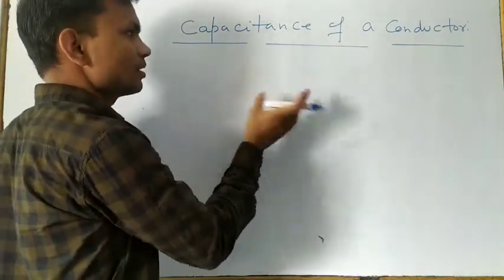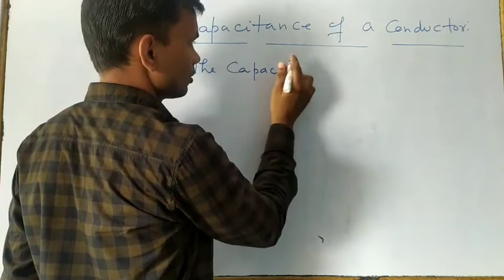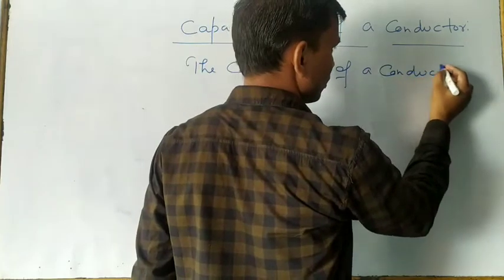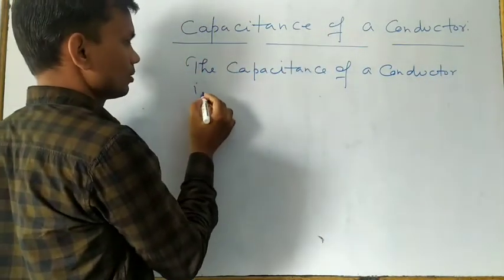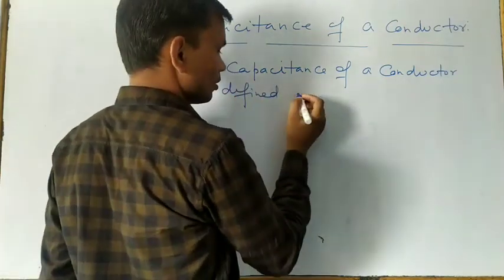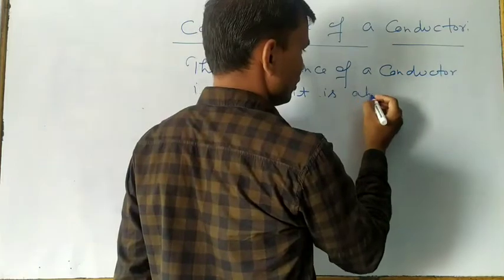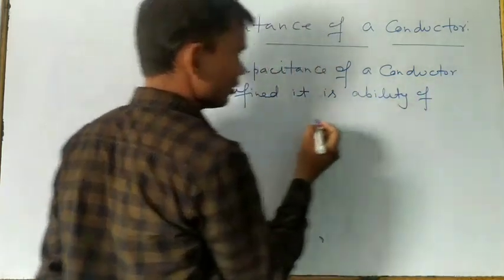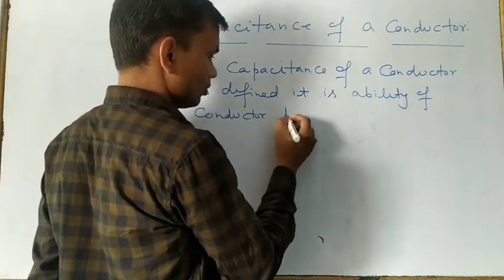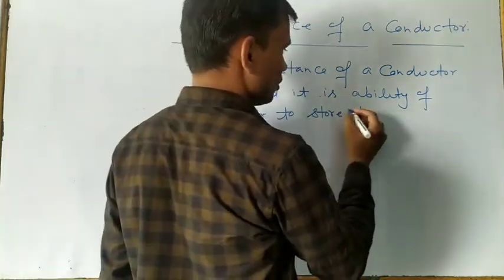The capacitance of a conductor is defined as the ability of the conductor to hold, to store the charges.